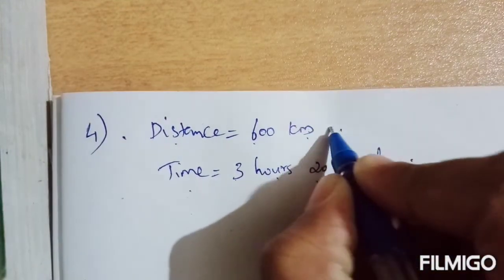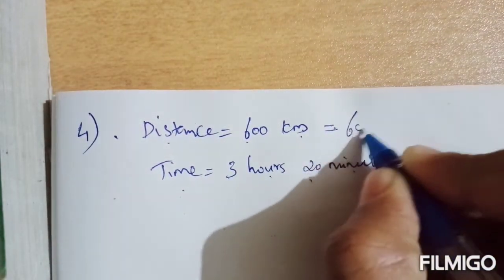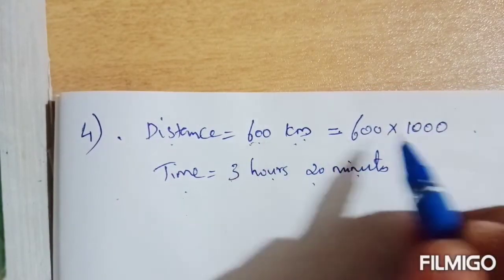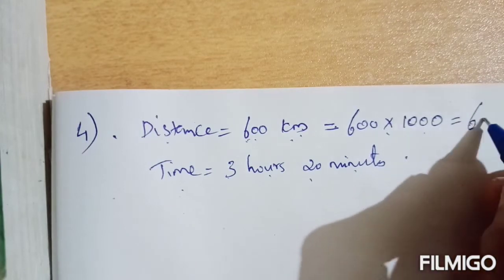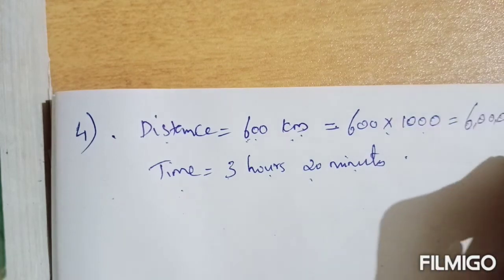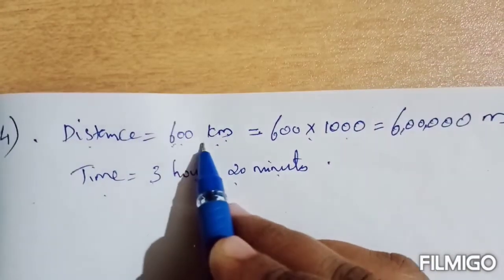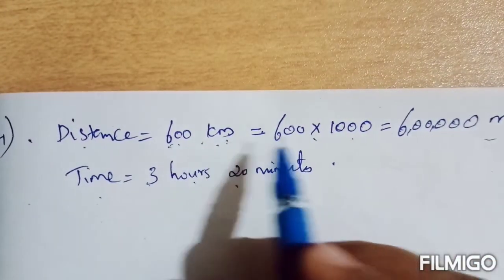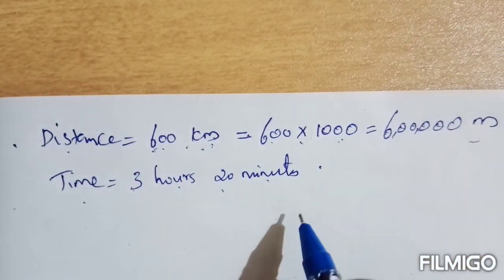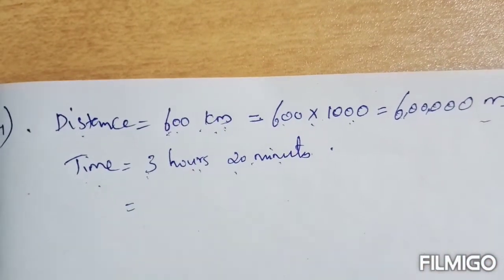600 kilometer, how can you convert to meter? Just multiply by 1000. 600 into 1000 will be 600,000. That is 6 lakh meter. Now the distance unit we converted from kilometer to meter. 600 kilometer equals 600 into 1000 meter, that is 6 lakh meter. Now time, 3 hours 20 minutes. We have to convert this to second.